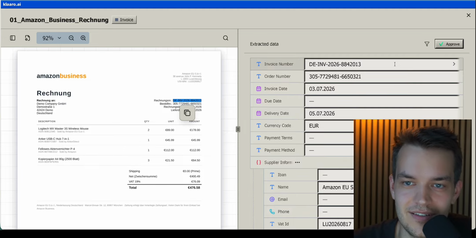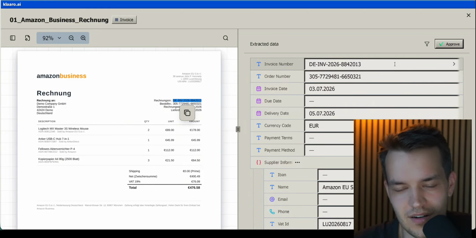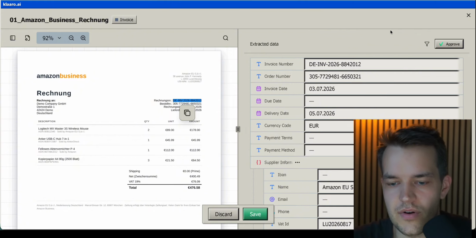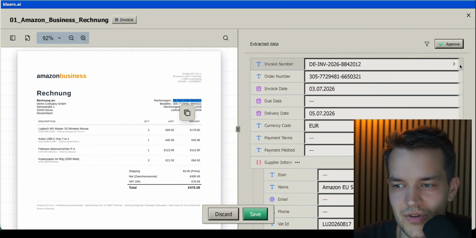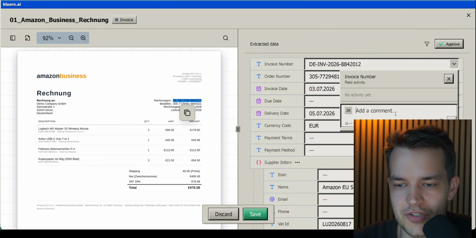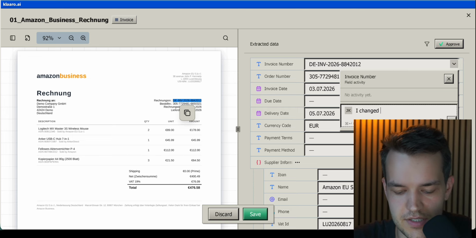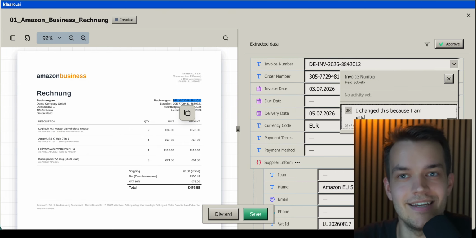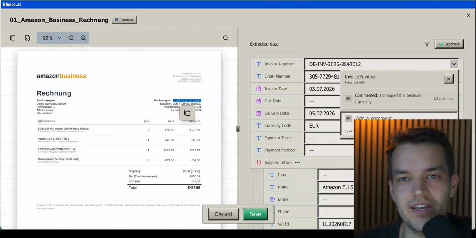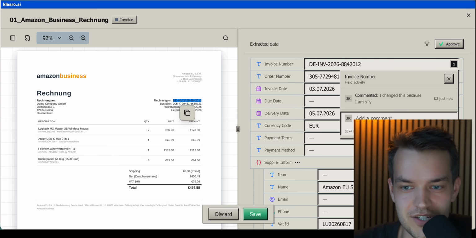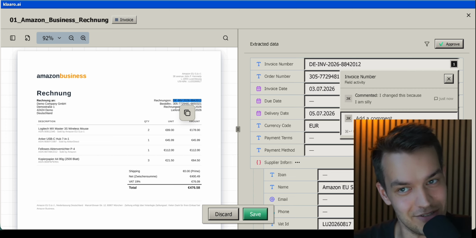Checking the data manually can be done. Doesn't have to be done. Klaaro is usually pretty good. But if you ever need to edit something, you can do this right here in Klaaro. You could also leave a comment for your teammates. I changed this because I am silly. And this way you would let your colleagues know why you changed the value that was extracted correctly to something false.